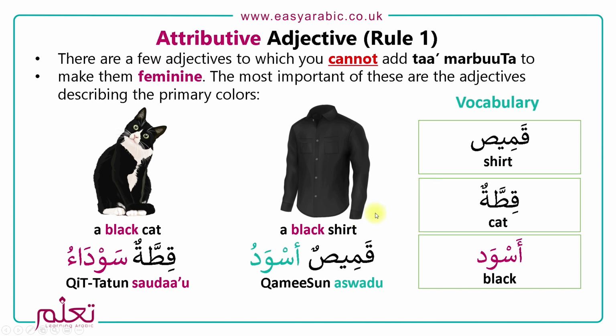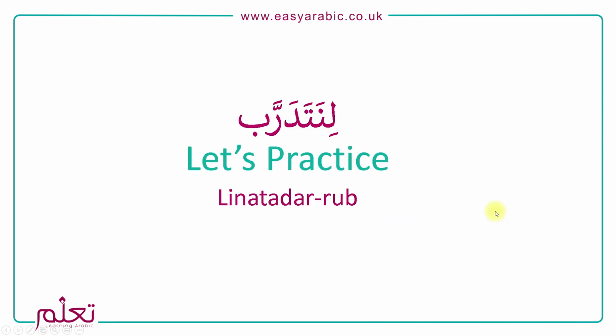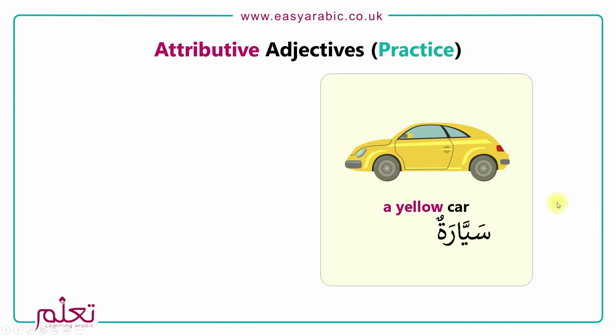Let's do some more practice with the colors. The first one is a yellow car. Car is sayyaratun, and can you remember the color? The yellow is asfar. So it'll be sayyaratun safra'u, because it ends with the ta marbuta, so it's a feminine word.